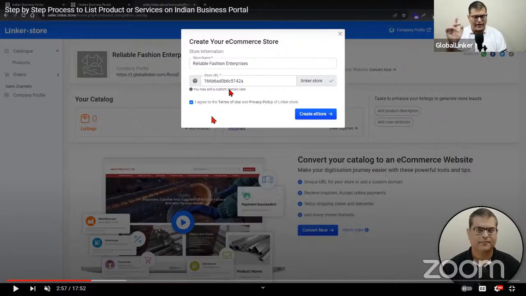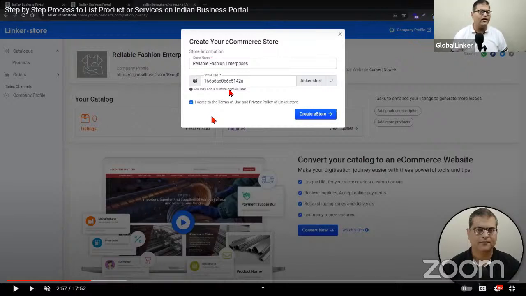But before we move ahead, many people ask me what is this URL? So URL is basically what we type to open a website. So for example, to open Indian Business Portal, we type indianbusinessportal.in. Or a more common example, to open Google, what do we type? We type google.com. So similarly, if tomorrow someone has to open the online store that we are creating for your business, what should they type? That's what we are trying to define here. So it will be, let's say, reliablefashion.linker.store, right? But what is this linker.store?